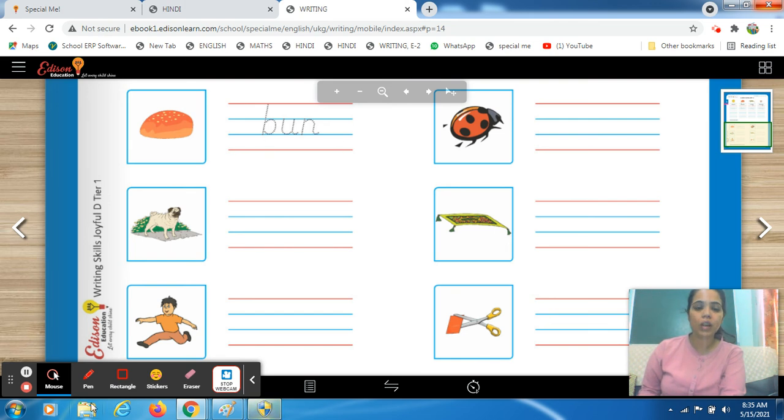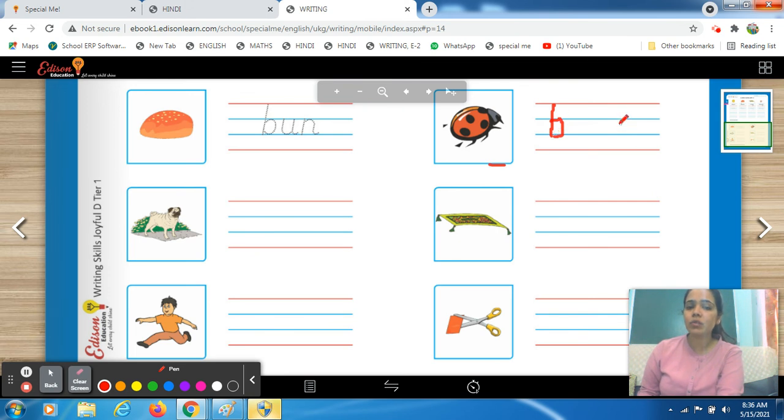Come to the next picture. Students, tell me, what is this? Ma'am, this is a bug. Bug. So try to write it. What is the first letter which I have to write? B sound comes from? Ma'am, letter B. Very good. So I'll write B over here. Then what is the next sound, students?